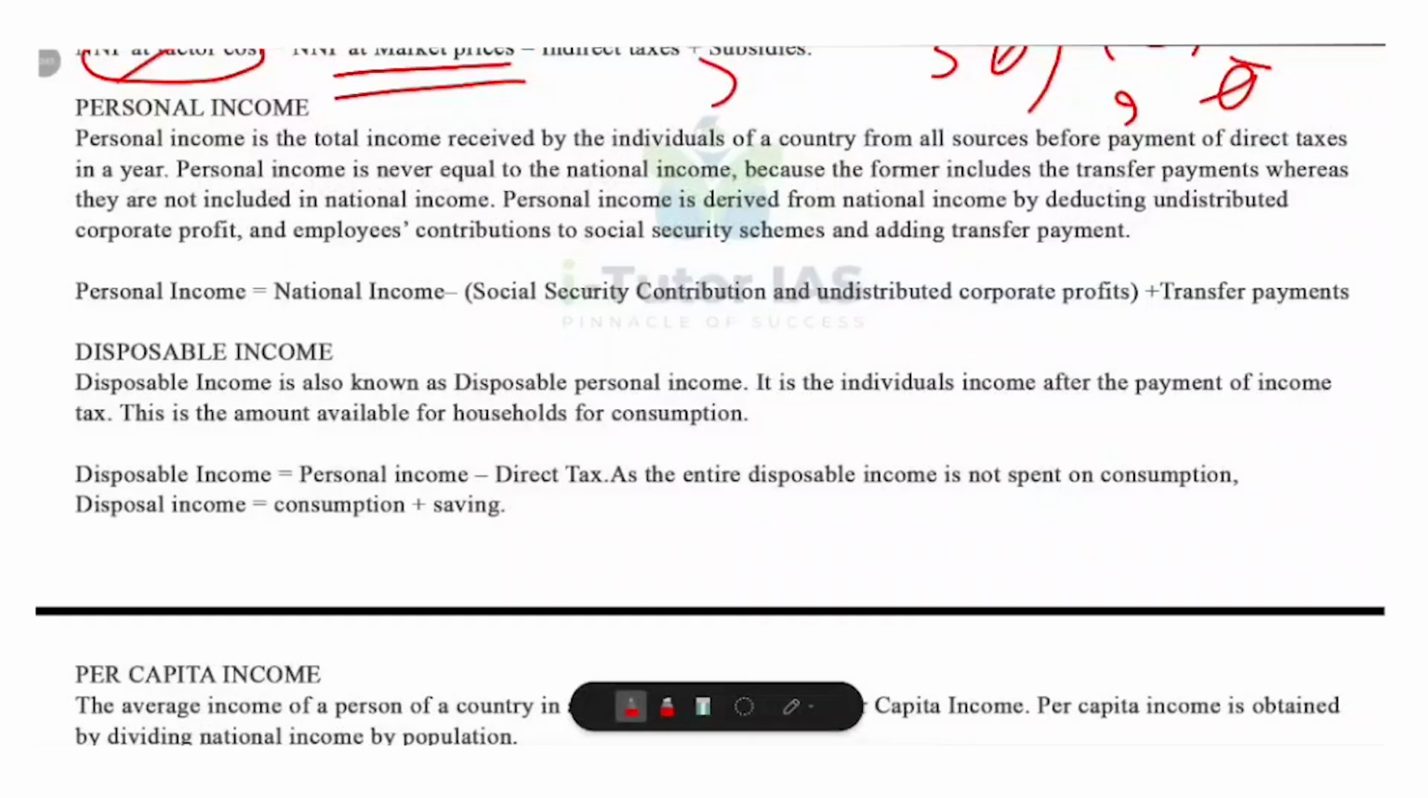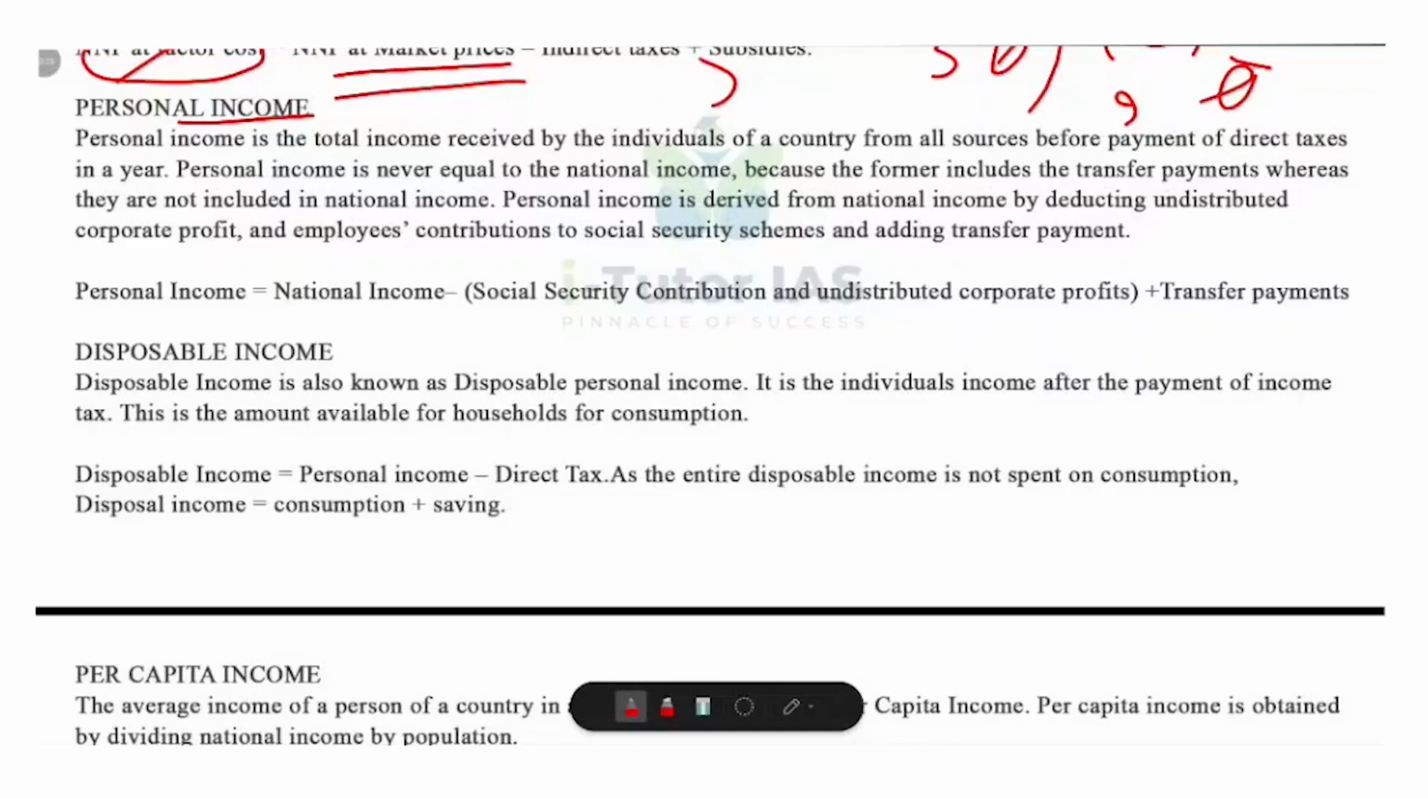Now, personal income. What is meant by personal income? Personal income is the total income received by all individuals in a country in a year before paying direct taxes. And it includes income from wages, salaries, rent, interest, profits and transfer payments. Transfer payments means one-way transactions, like pensions, scholarships and subsidies.